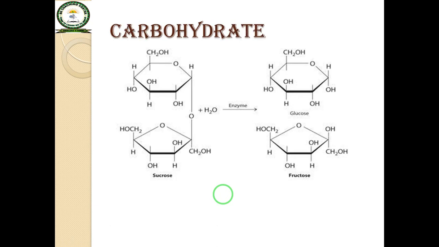Carbohydrate. Here is an example of sucrose. When we add water molecules with the help of enzyme at this site, and here is a glycosidic linkage. When we add this water molecule at the glycosidic linkage, then this glycosidic linkage is broken down and this sucrose will convert into its subunits, which are glucose and fructose. Glucose and fructose are the actual units of sucrose.